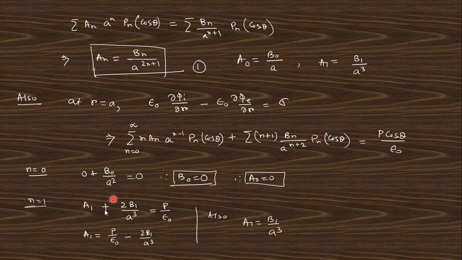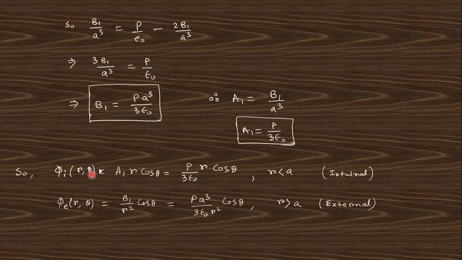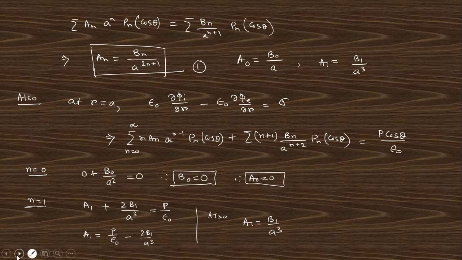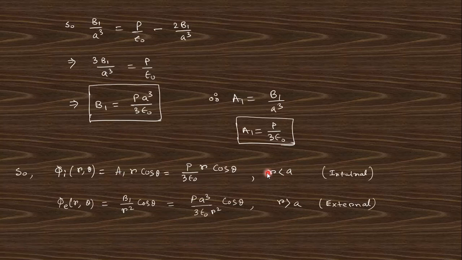And for n equals 1, this is a1, and this is 2b1 by a cubed, and this is P cos theta. So finally you get the value of a1. After getting this value of a1, and a1 equals this, if you compare these two, you get the value of b1. After getting the value of b1, you get the value of a1 from this relation. So you have got the values a1, b1, a0, b0, and the other things. So finally you get the potential like that.